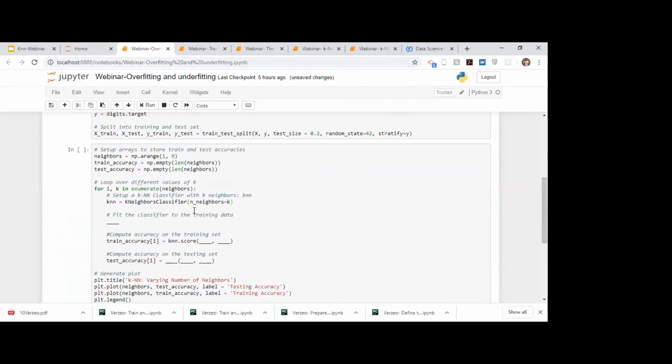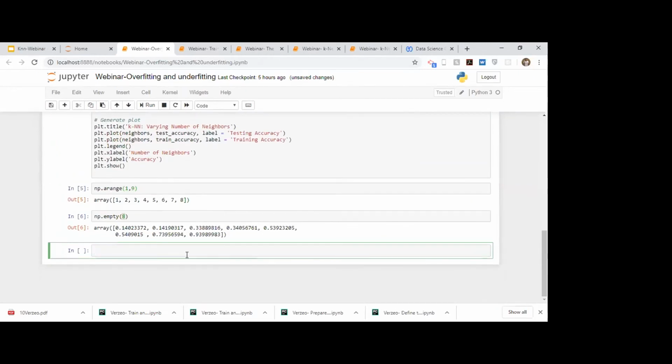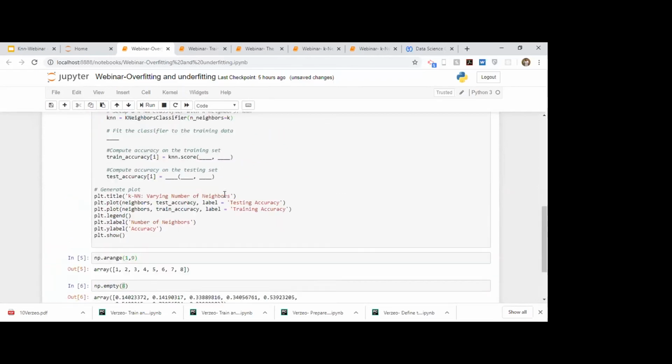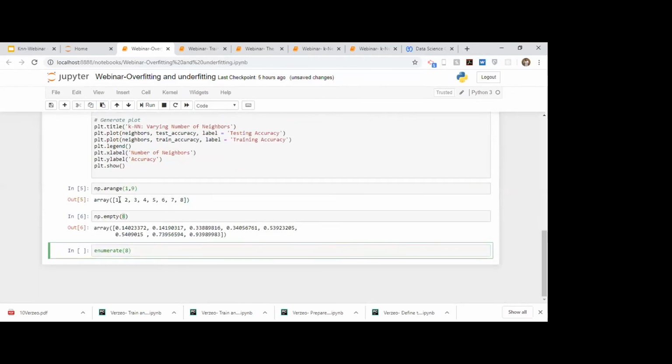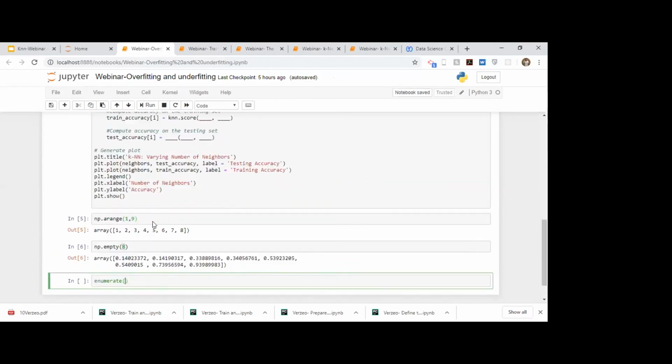So if you take enumerate of, what this does is create key value pairs. I will show you how. Suppose you pass this neighbors function, or you pass this list, suppose.